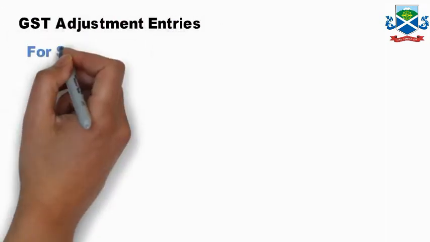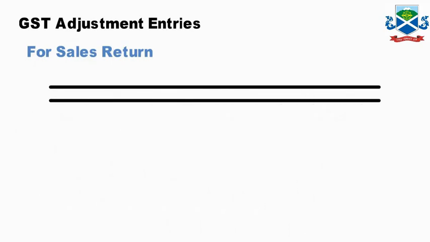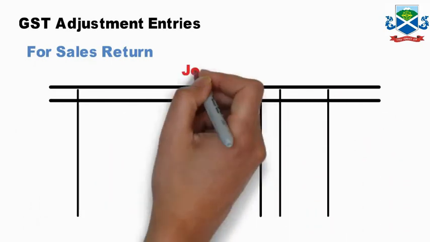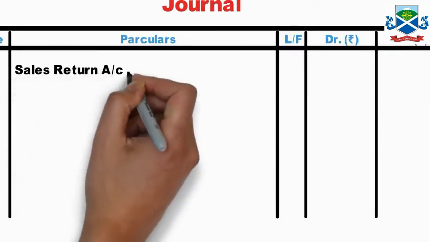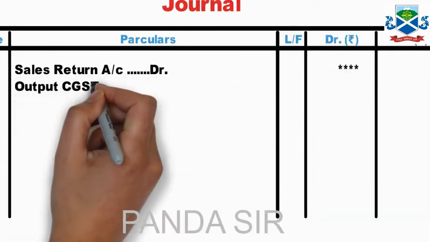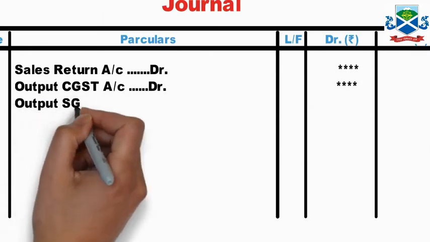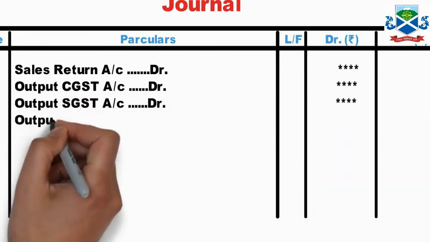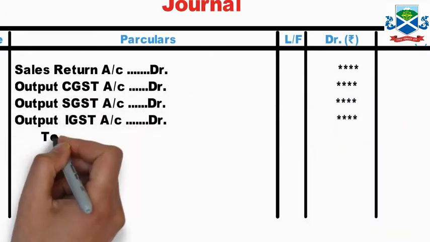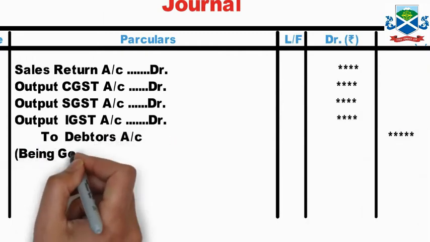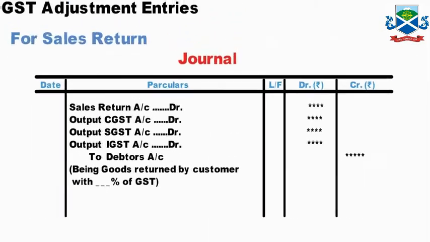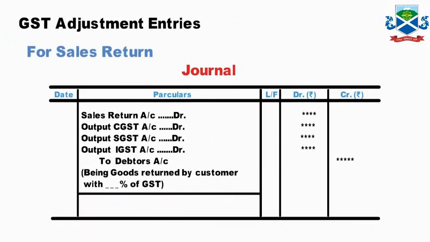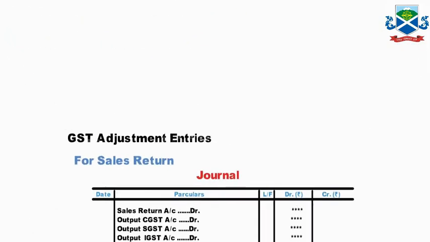Next one is GST adjustment for sales return. So it is the customer who is returning goods they have purchased earlier, now they are returning it. Sales return account debit or return inward account debit, output CGST debit, output SGST debit, output IGST debit, to debtors account, being the goods returned by the customer with certain percent GST is adjusted. So that is the GST.